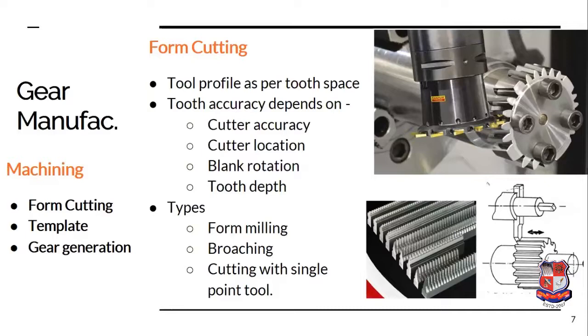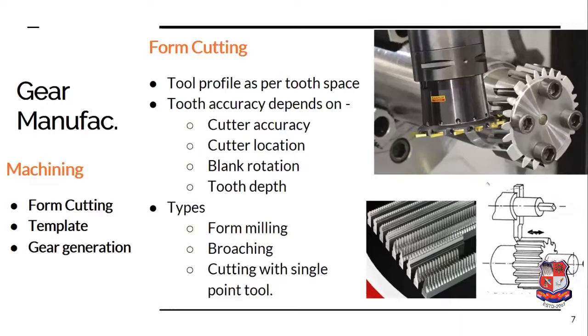Now, the tooth accuracy depends upon the cutter accuracy, how accurate the profile of the cutter is. Then the cutter location: the cutter should be located in plane with the axis of the blank. So the center of the cutter and the axis of the blank must be in one plane. The plane must not have any offset, otherwise the gear will be inaccurate.